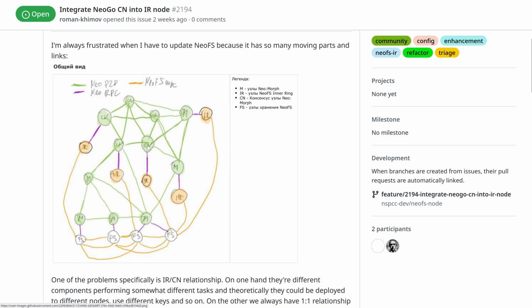And we have alphabet nodes, so-called alphabet nodes, that are inner ring nodes, that are closely tied with consensus nodes that run the blockchain, but they are currently different services with different configurations, different ports, and they have to be connected to each other to work correctly. At the same time, they use the same key, and we deploy them to the same nodes usually, so having them as two separate services doesn't bring any benefit, and we have decided to merge them.